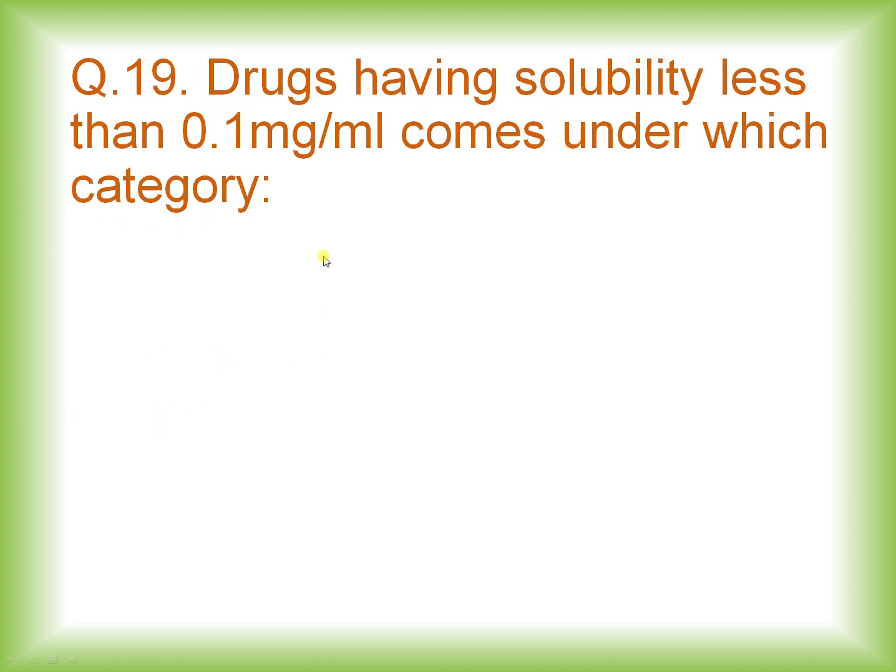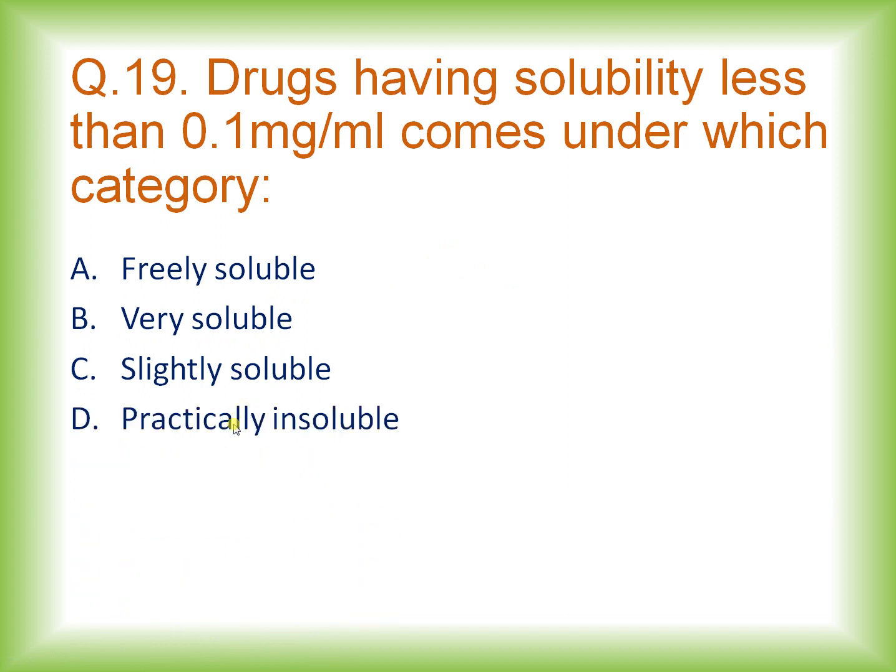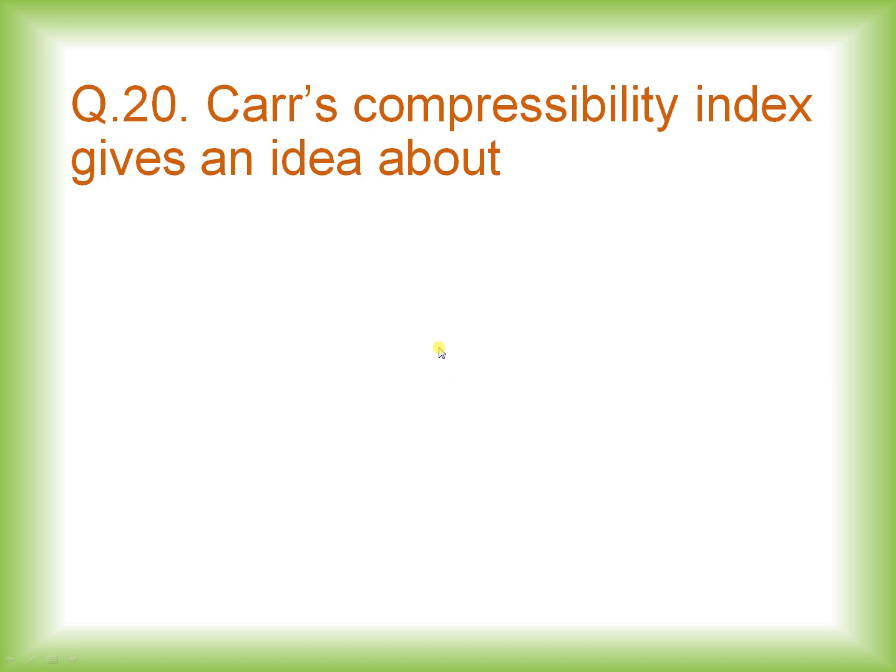Now the next question is regarding the drugs having solubility less than 0.1 mg per ml. Which category do they come under? Options are freely soluble, very soluble, slightly soluble, practically insoluble. So when a drug is having a solubility less than 0.1 microgram per ml, it means the drug is practically insoluble. So the right option for question number 19 is practically insoluble. So if a drug is having a solubility less than 0.1 microgram per ml, it means it is practically insoluble.